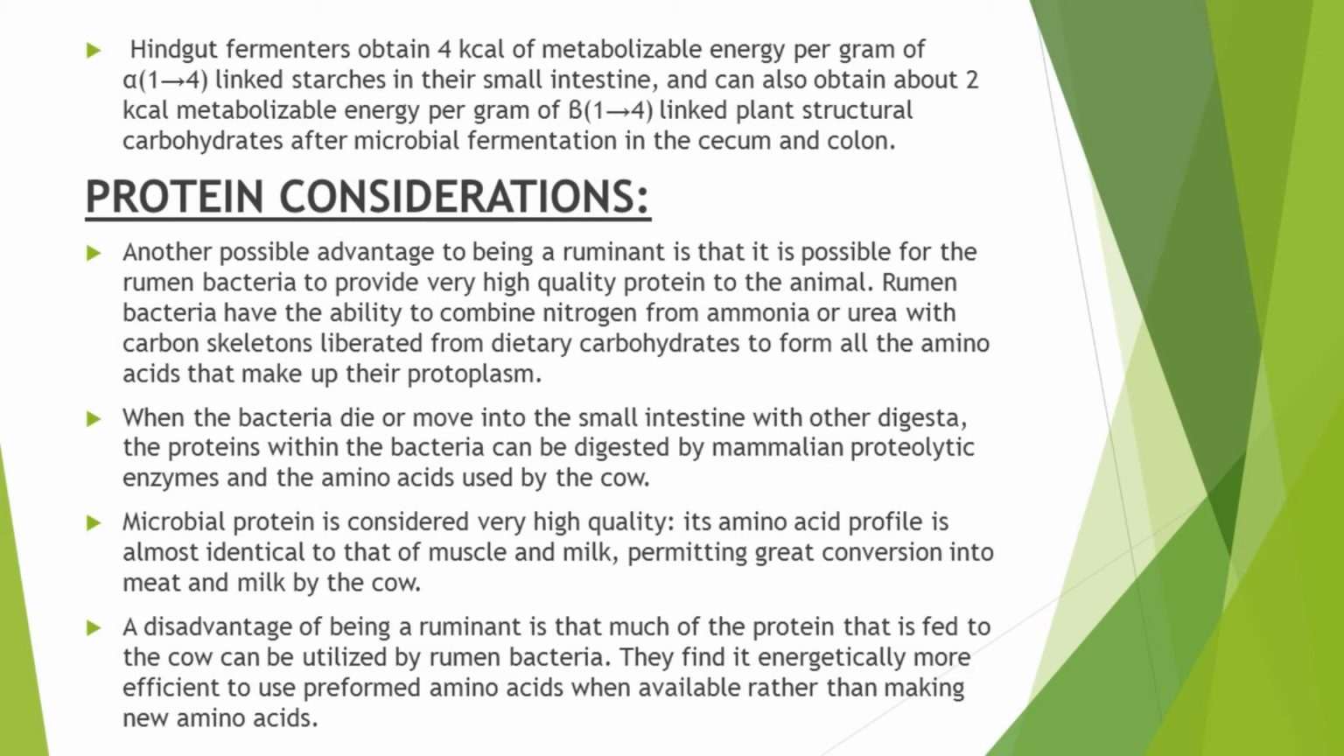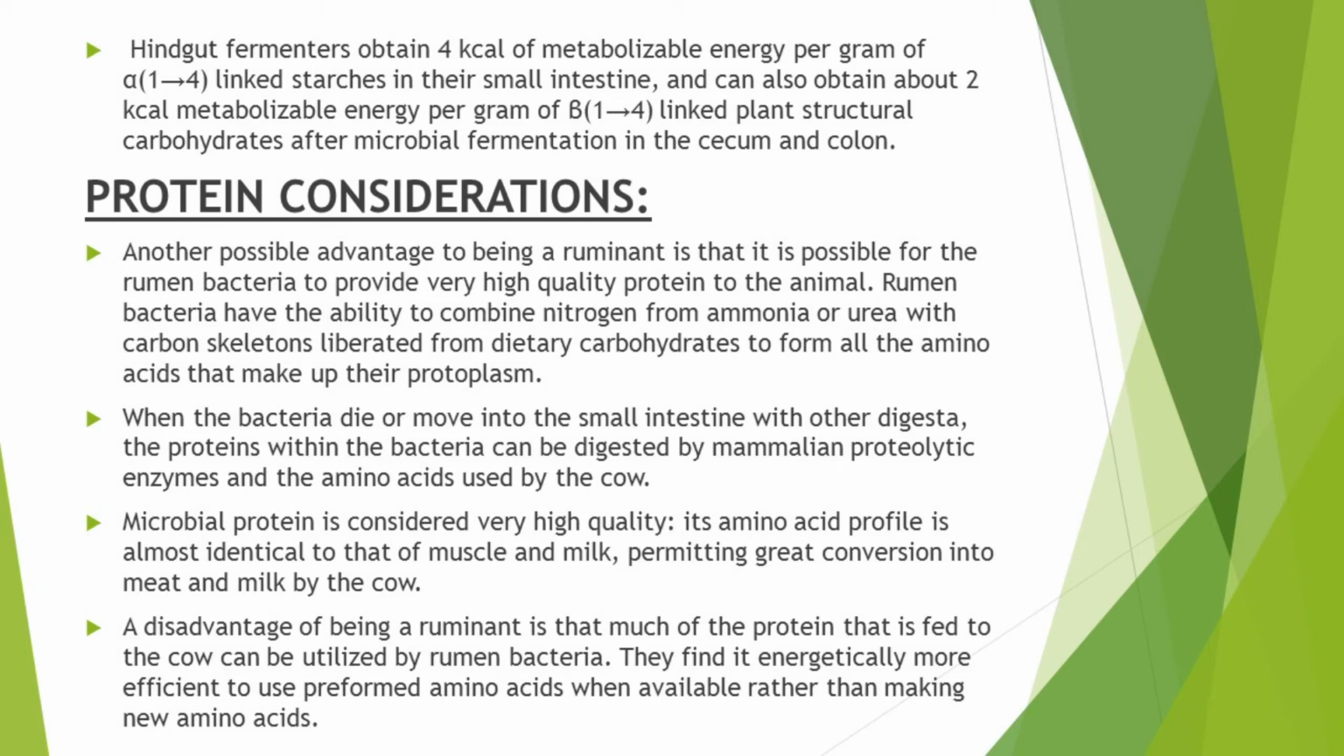Similarly, ruminants obtain about 2.2 kilocalories of metabolizable energy per gram of starch or glucose, and this energy is in the form of volatile fatty acids. And ruminants can also obtain about 2.2 kilocalories of metabolizable energy per gram of cellulose and hemicellulose in the diet, and this energy is also in the form of volatile fatty acids.